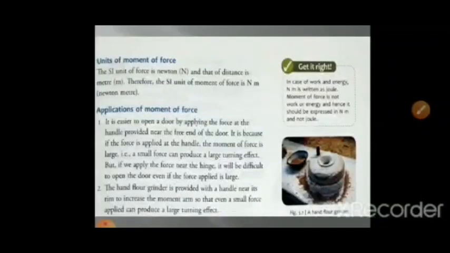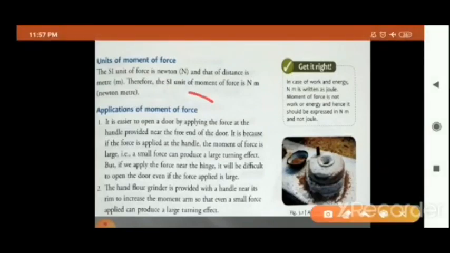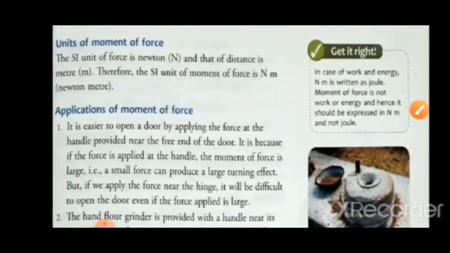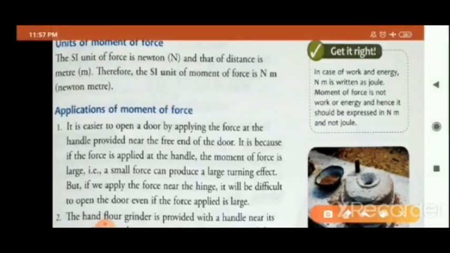Now applications of moment of force. Moment of force, again, what is moment of force? The turning effect of the force is known as moment of force. Now here it is given. It is easier to open a door by applying the force at the handle provided near the free end of the door. Yes or no?